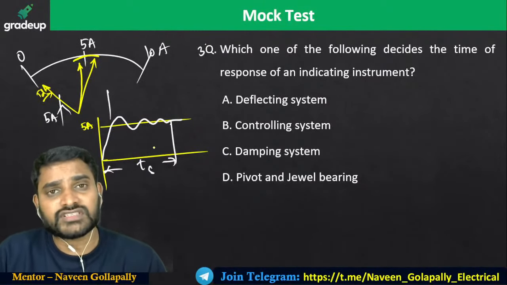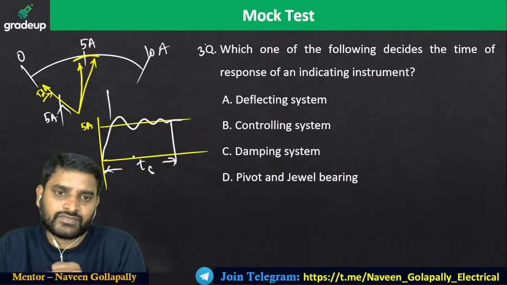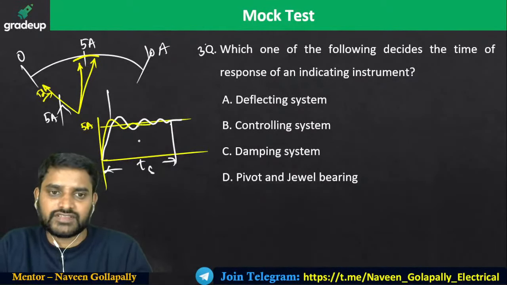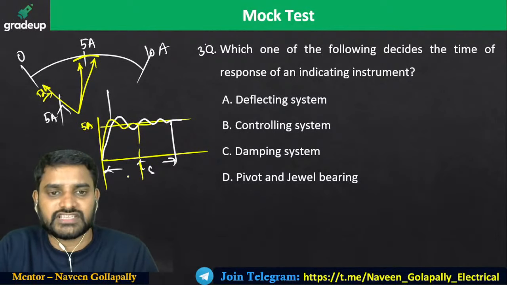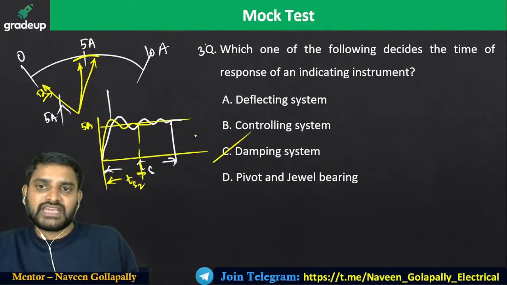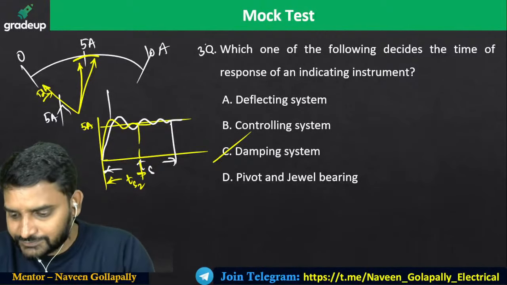So the damping force is going to play a major role in getting the reading. If you can damp the oscillations very quickly, probably within a short time you are going to get the reading. Within this much time you are going to get it. So the damping mechanism is going to play a major role in getting the stable value. Is that clear, my dear?